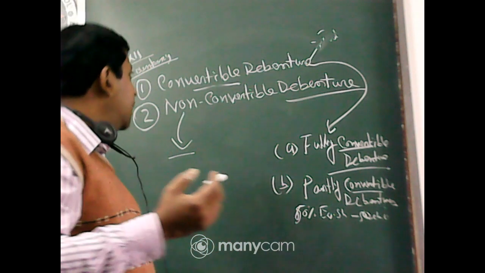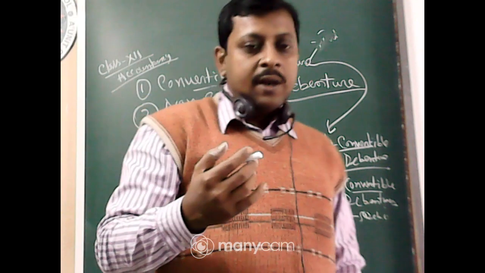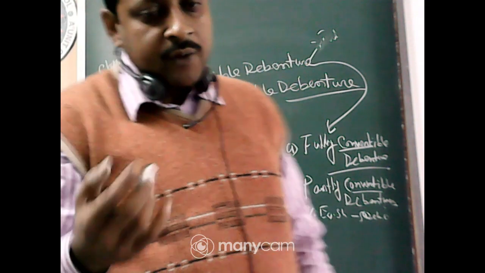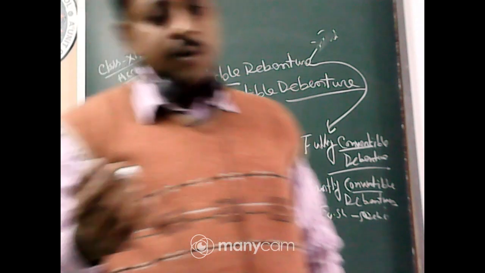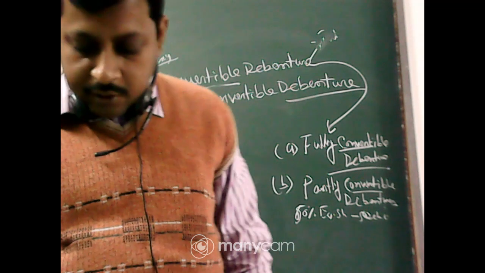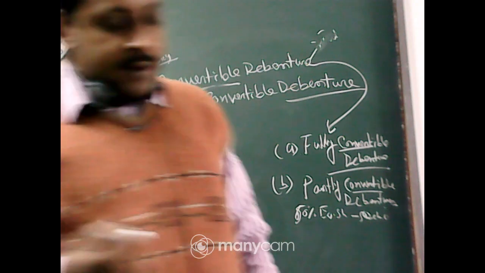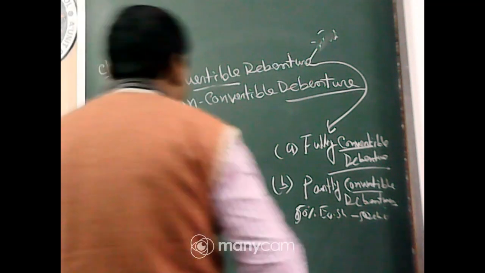But in convertible debentures, the company and the debenture holder have the option to convert their debenture into equity share, stock or other securities of the company. So, these are the main types, and another thing is bond. Now, here you have to know what is bond.